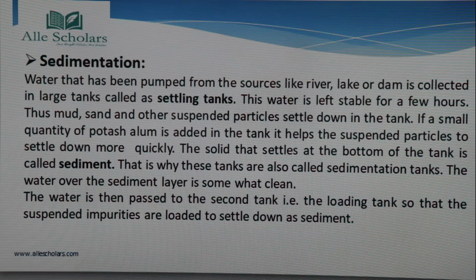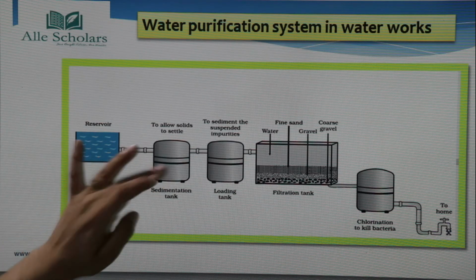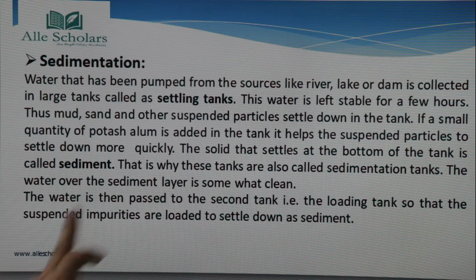The solids that settle at the bottom of the tank are called sediments. Here you can see in this figure the solids settling at the bottom of the sedimentation tank. They are called sediments. That is why these tanks are called sedimentation tanks.